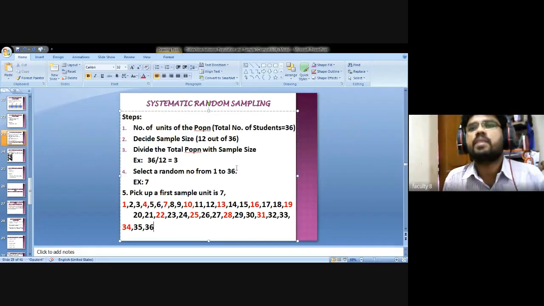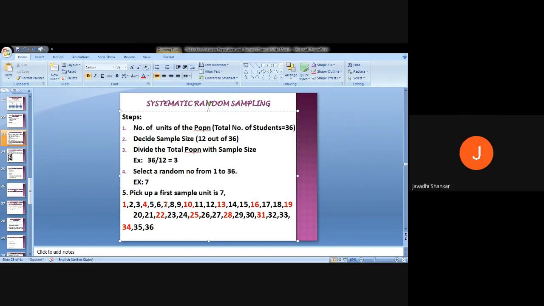See, this is the systematic random sampling method. So when it is over, for example, as we got 34, there is no number 37. What we have to do? We can start from this one. Nothing but we don't want to go from 1. Again, we can start from here. 1, 2, 3. This is 7. Am I clear?